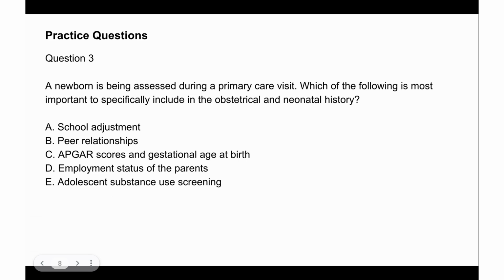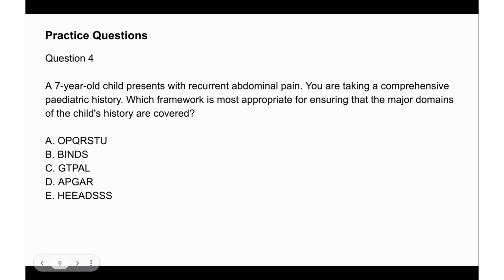Next question. A newborn is being assessed during a primary care visit. Which of the following is most important to specifically include in the obstetric and neonatal history? So pause the video and pick an answer. A newborn. So the answer here is obviously C, APGAR scores and gestational age at birth. Of course, you're not screening a newborn for adolescent substance use screening.